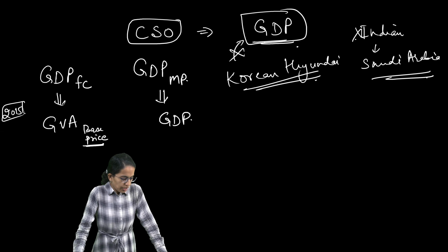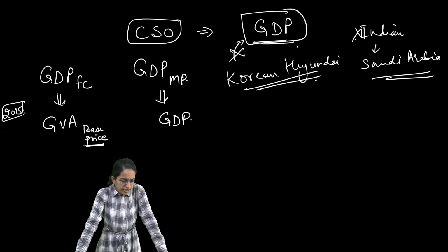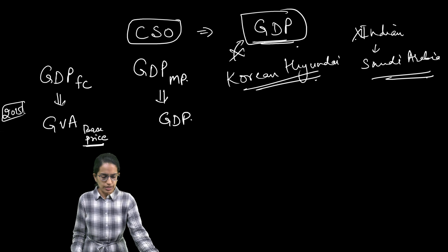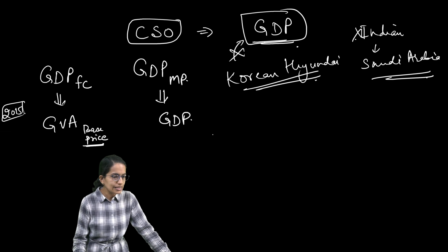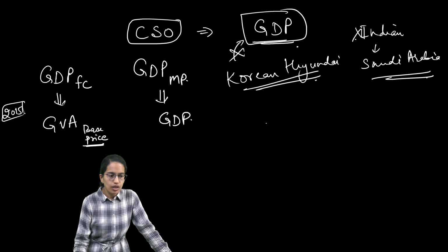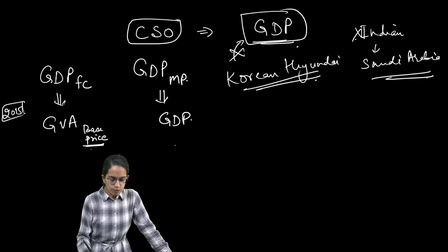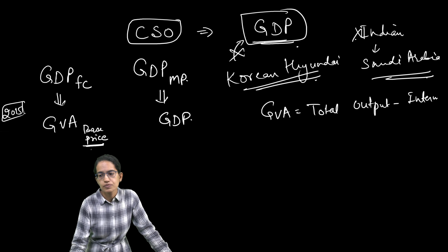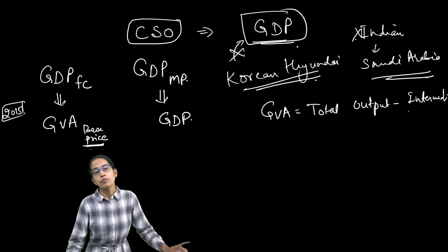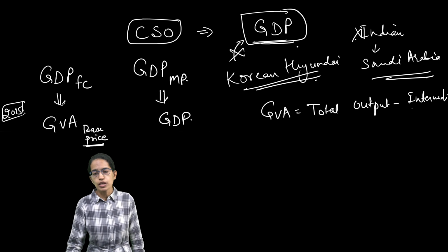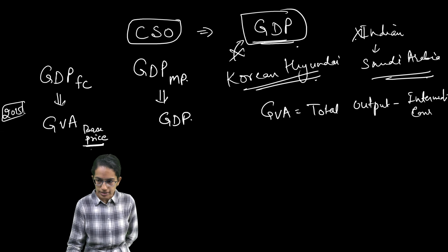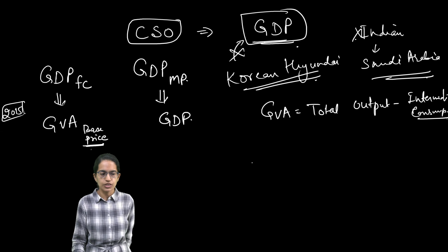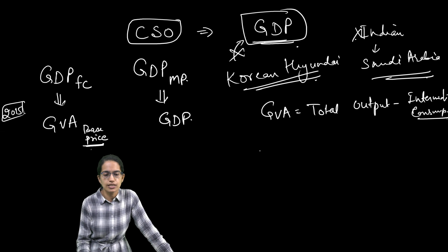So now understand the most important thing that you need to understand here. When I say GVA at base price, first of all, what is GVA? Gross value added, as I said, is the total output minus the intermediate consumption, which we did in the product or value method. So total output minus the intermediate consumption would be the gross value added. Now what is gross value added at base price?